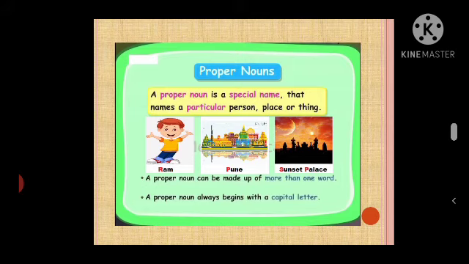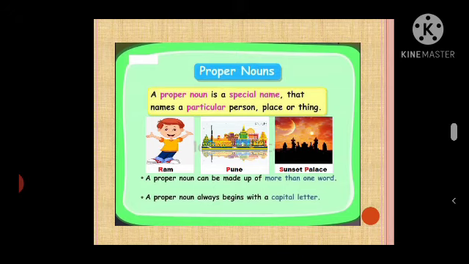A proper noun is a special name that names a particular person, place or thing. For example, Ram, Pune, Sunset Palace. So these are the examples for proper noun. Ram is a specific name of that kind of person.